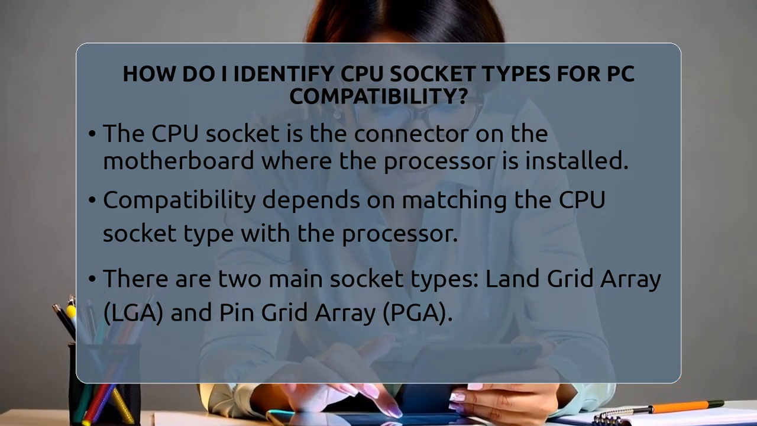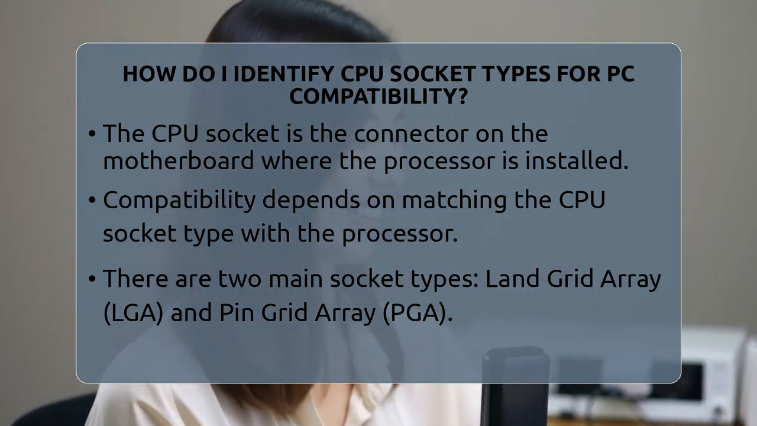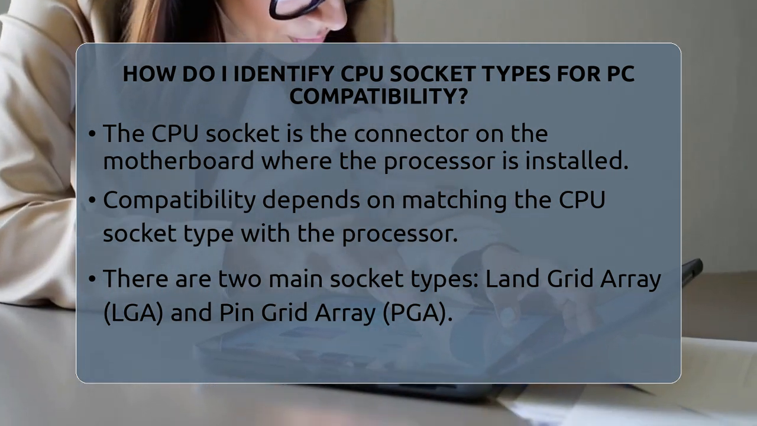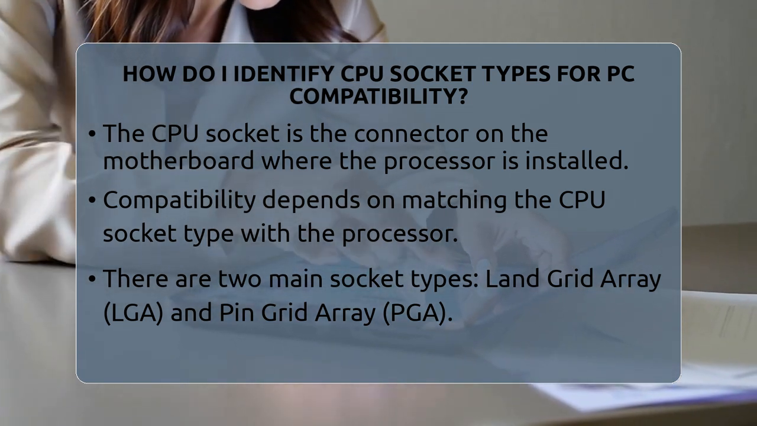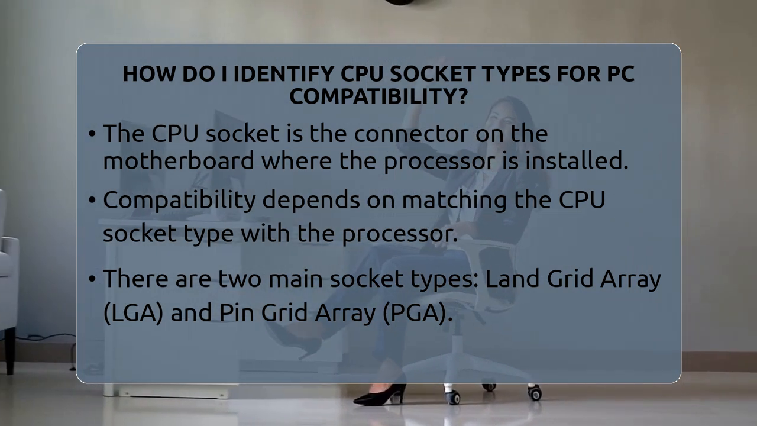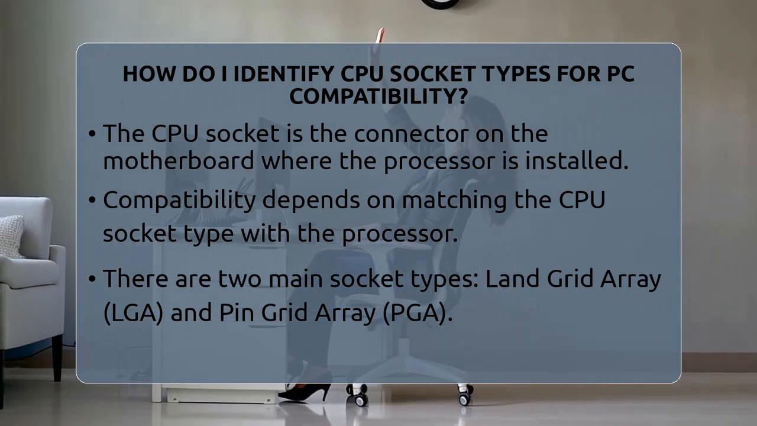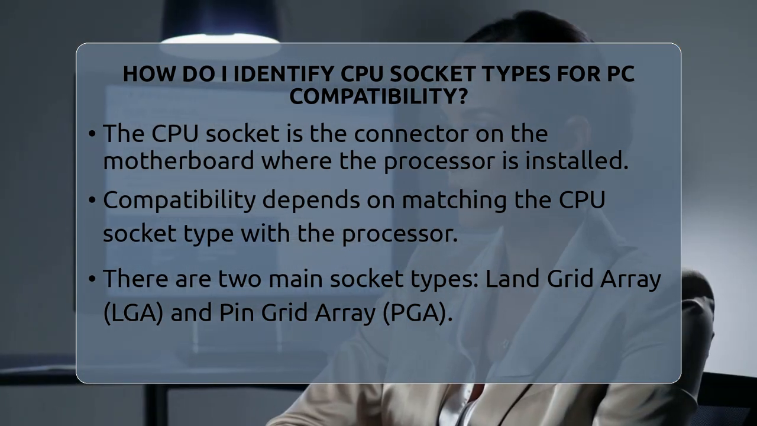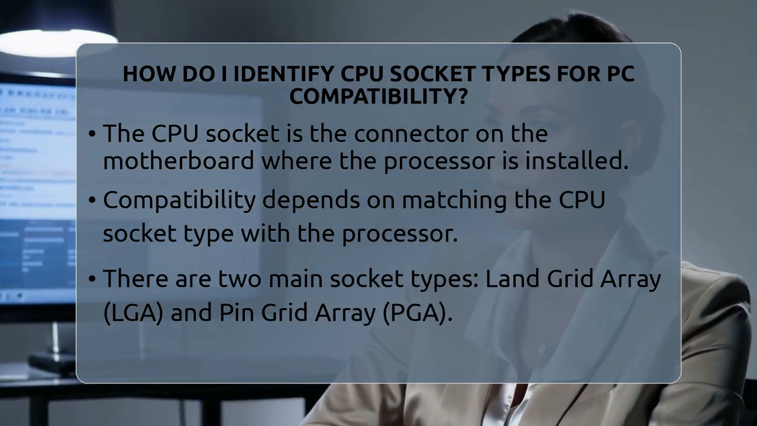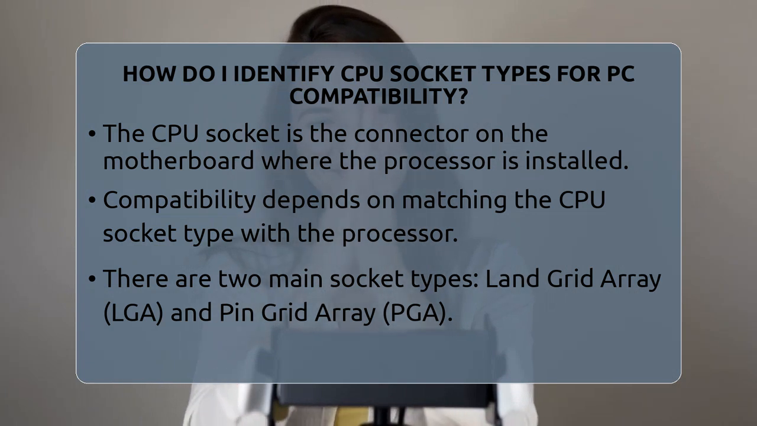First, think of the CPU socket as the connector on the motherboard where the processor sits. It's designed to match specific CPUs, so compatibility depends on this match. There are mainly two types of sockets based on how the pins are arranged. The first is called land grid array, or LGA. In this design, the pins are on the motherboard socket, and the CPU has flat contact pads.